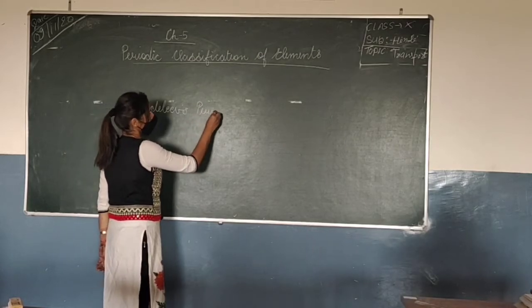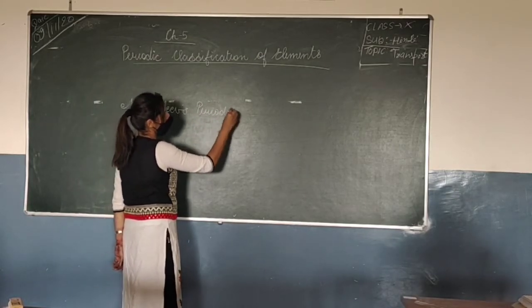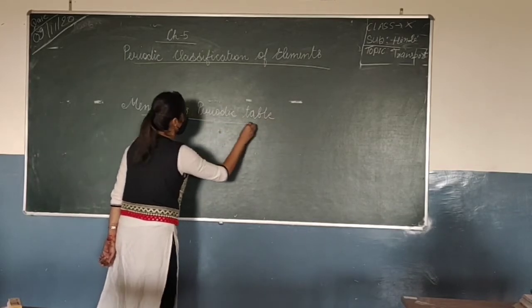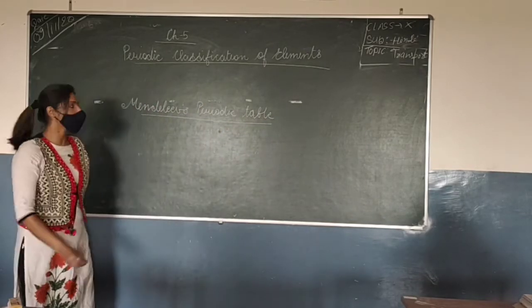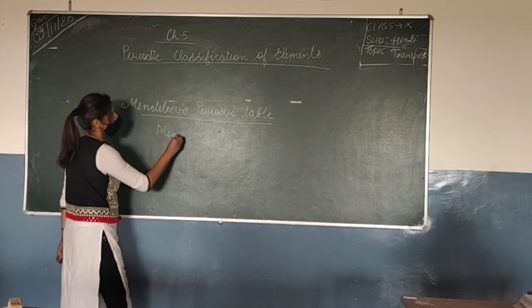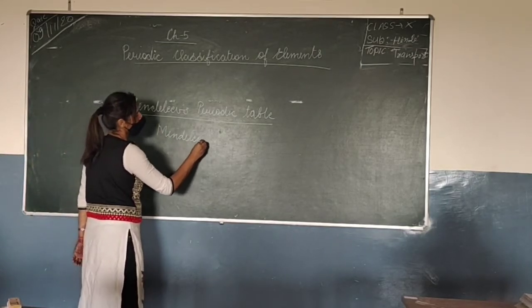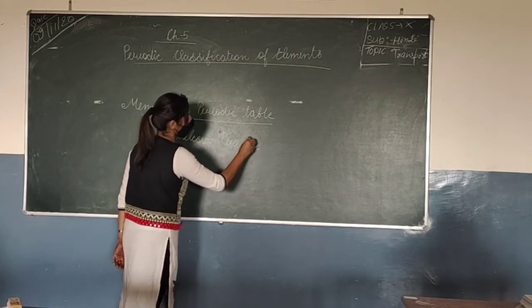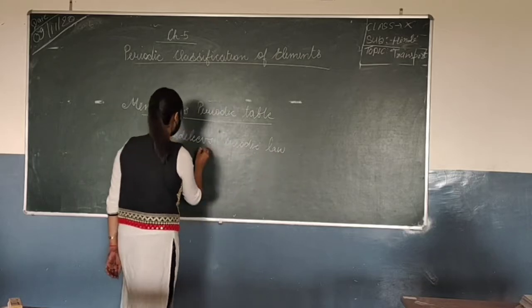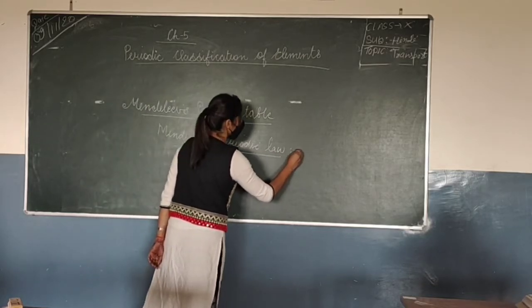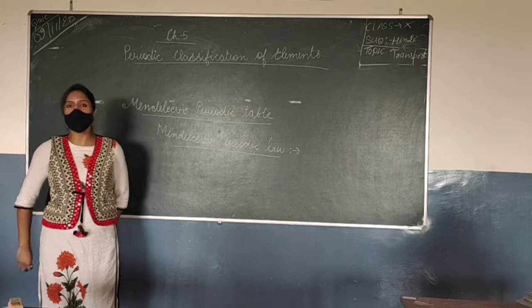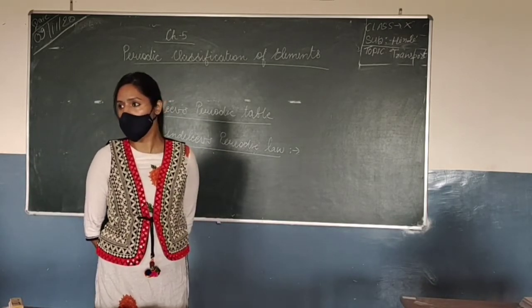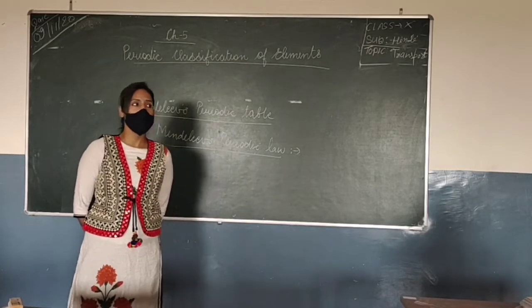Mendeleev's periodic table is based upon Mendeleev's periodic law. So he gave a law. Mendeleev was a scientist. He was a German scientist, and in 1869 he gave this table. So he was working on this table.